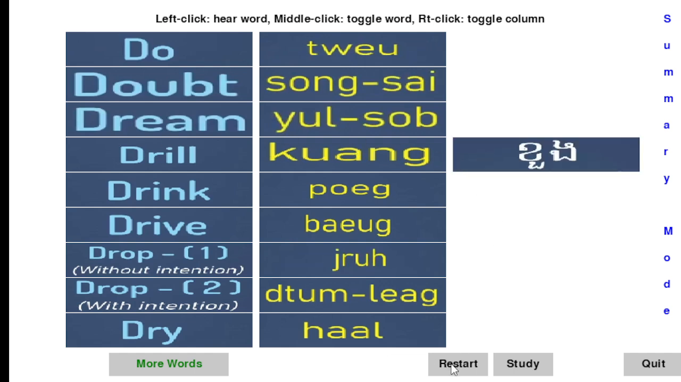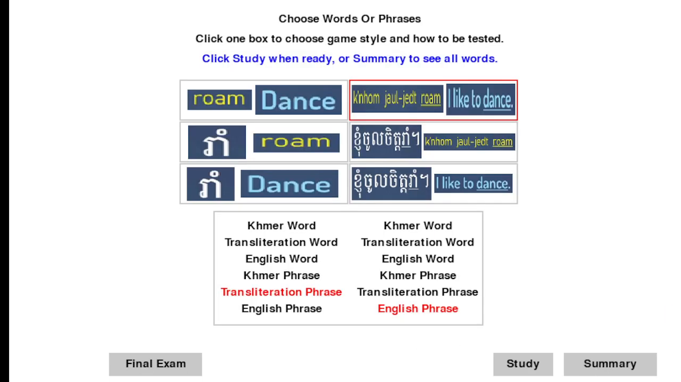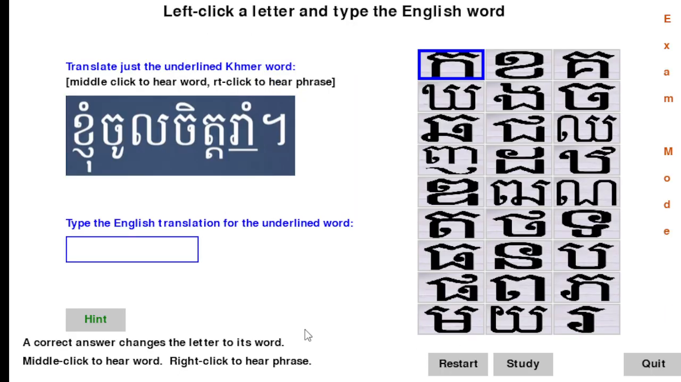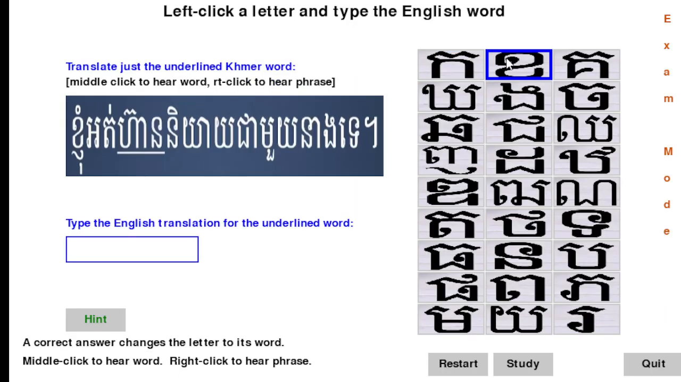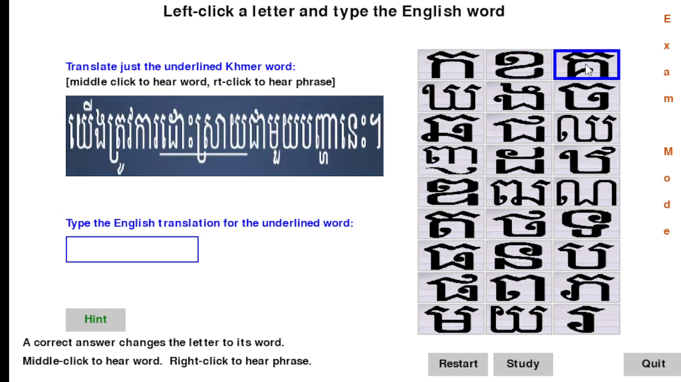And then there is a final exam with all 27 phrases marked by these 27 grid items. You can hear the phrase again by right clicking it, or middle click to hear just the word. And type the English translation in this box.